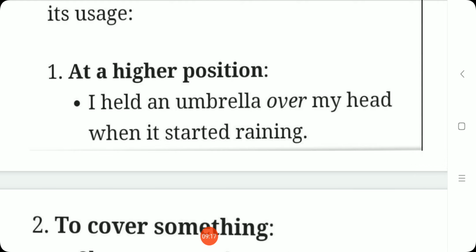So at a higher position, I held an umbrella over my head when it started raining. Okay, so I held an umbrella over my head. So இங்கே நம்ம இதை என்ன சொல்லலாம், we can keep our umbrella directly perpendicular over our head. நம்ம தலைக்கு மேலே தான் அதை வச்சுருப்போம் இல்லையா. So here we can use over.